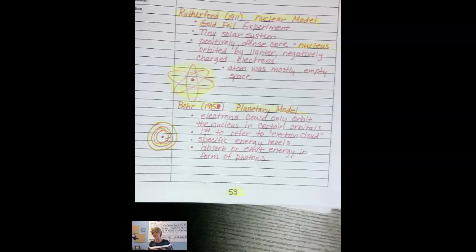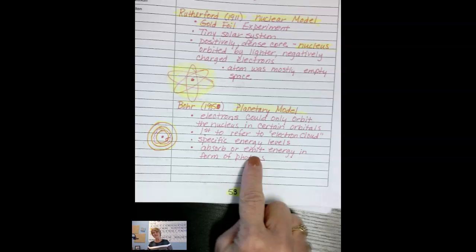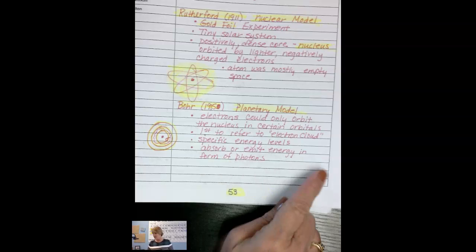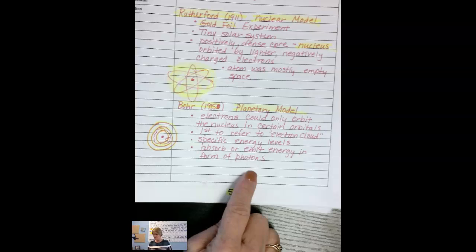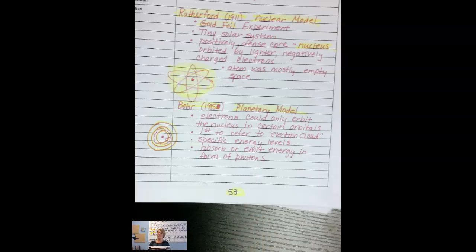But what he did realize to be true was that when they changed from one energy level to another energy level, they did either absorb or emit energy in the form of photons. And we now know that to be 100% true. And so when we talk about the electrons, we talk about them being in their ground state and their excited state. And we're going to come back to that in another video because we're getting too long here. So the next video, we'll talk about what our actual model is that we use today.